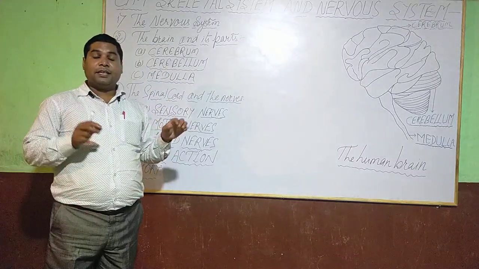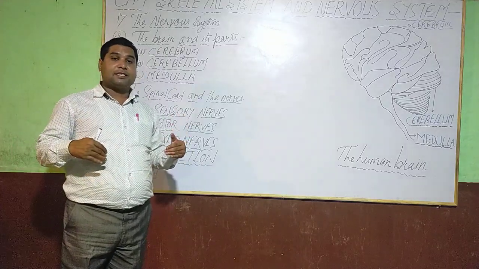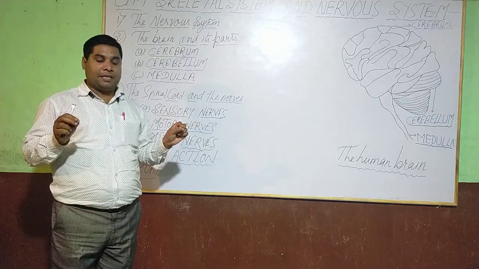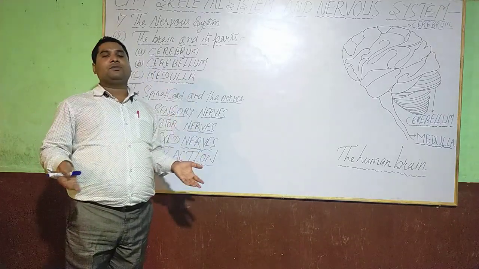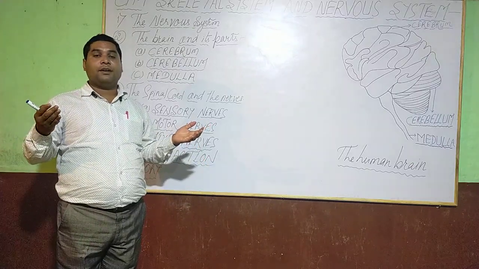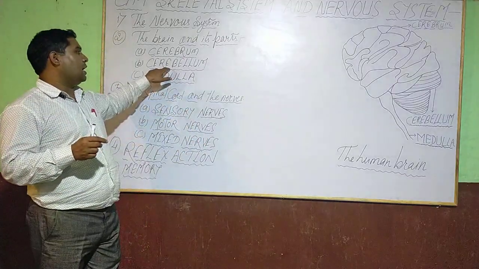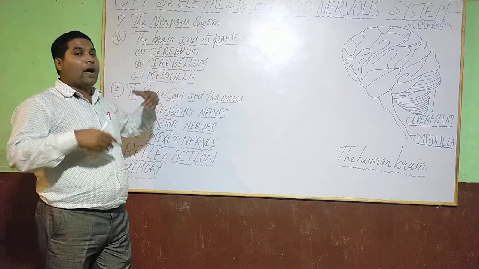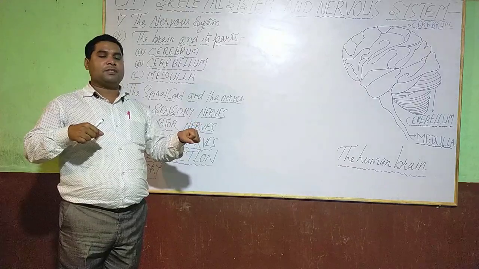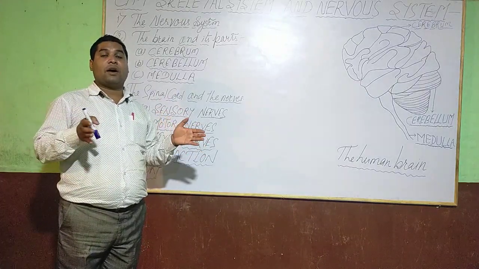Cerebellum. Cerebellum is responsible for our posture, balance and movement and coordination of our muscles. Dear student, we are able to stand straight without losing our balance, and this is done with the help of cerebellum. While we ride the bicycle, we sit without losing our balance.